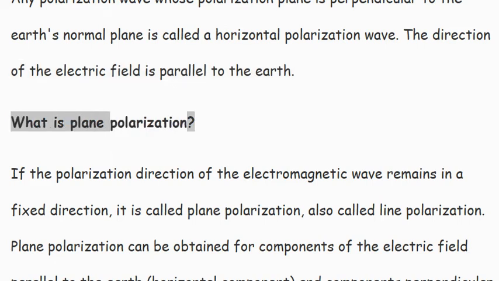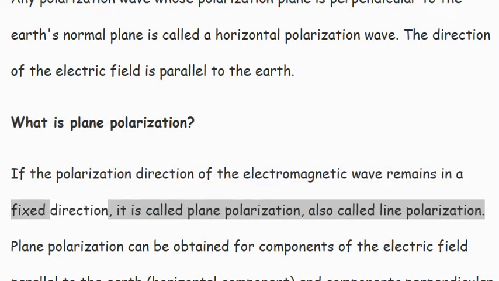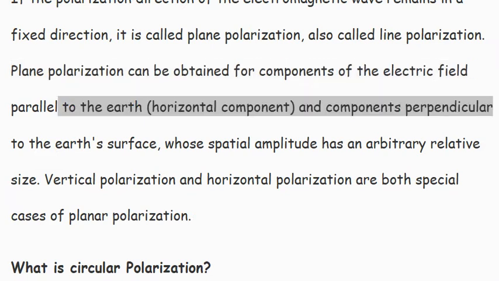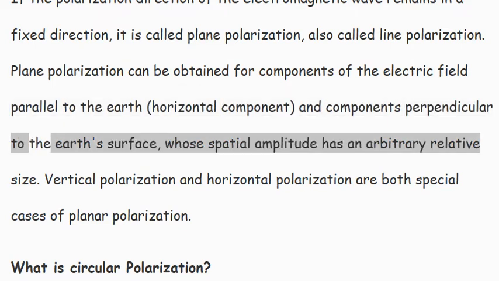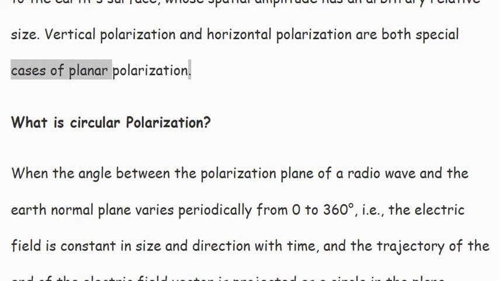What is plane polarization? If the polarization direction of the electromagnetic wave remains in a fixed direction, it is called plane polarization, also called linear polarization. Plane polarization can be obtained from components of the electric field parallel to the Earth, the horizontal component, and perpendicular to the Earth's surface, whose spatial amplitudes have an arbitrary relative size. Vertical polarization and horizontal polarization are both special cases of plane polarization.